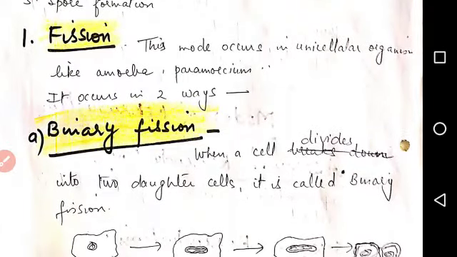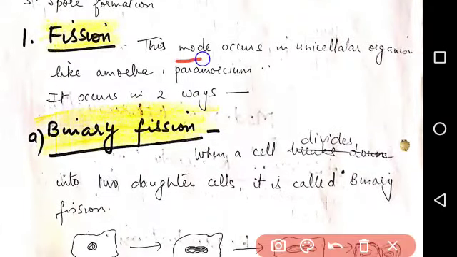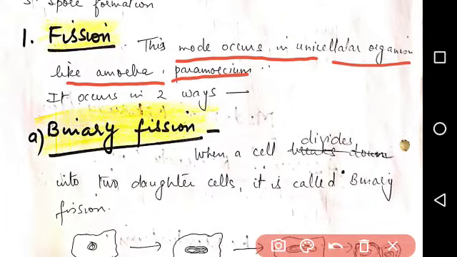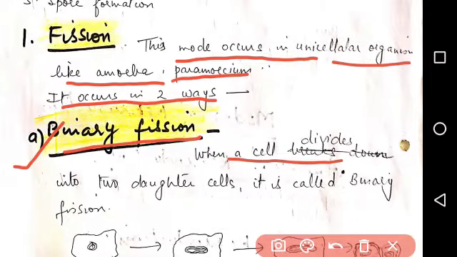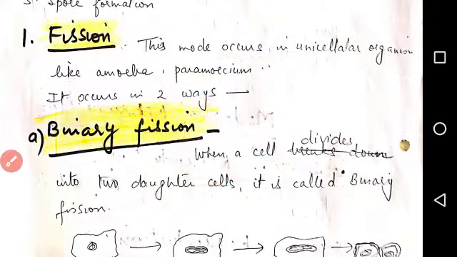First is fission. This mode occurs in unicellular organisms like amoeba, paramecium, euglena, etc. It occurs in two ways. First is binary fission and second is multiple fission. Binary fission: when a cell divides into two daughter cells, it is called binary fission.